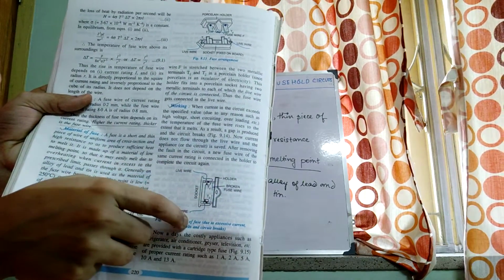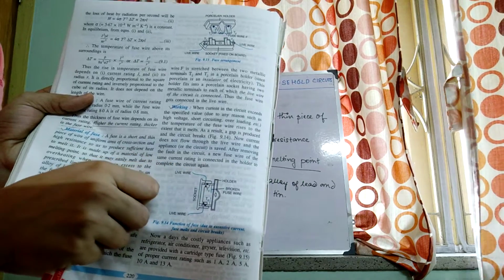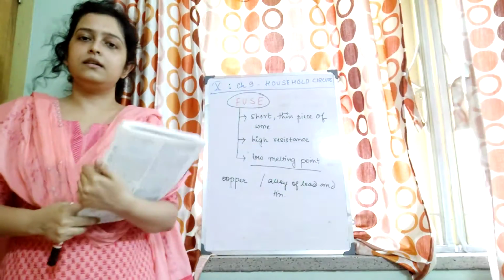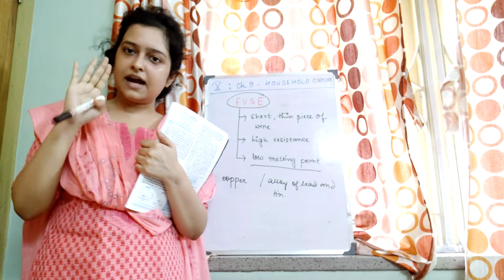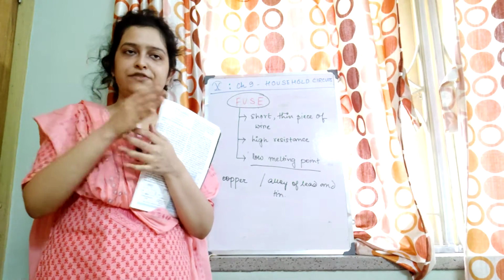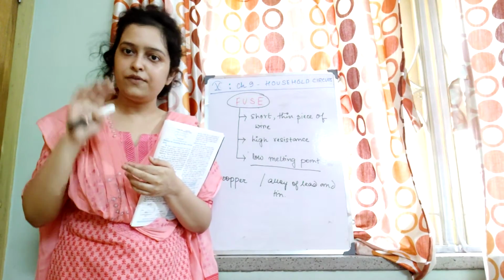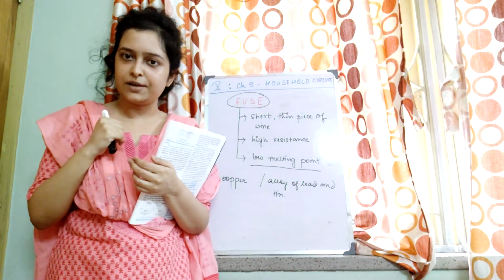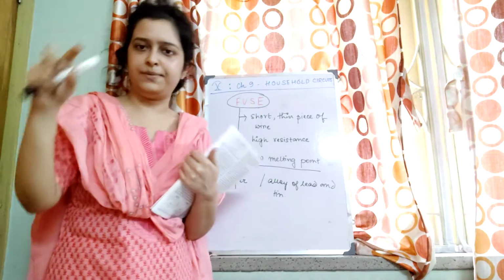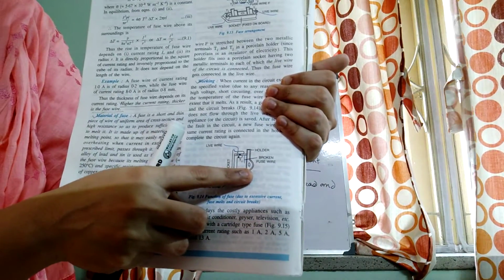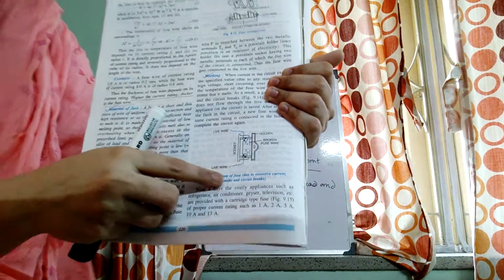Now what will happen? Live wire, fuse is connected also to the live wire. Why? We will learn that also. Notice that current is flowing through the live wire. Now what will happen? Say when normal, that means current within the safety limit of the current specified in an appliance, say 5 ampere is a safety limit. So when current is flowing within that safety limit, it's passing through the fuse wire and completing the circuit. Fuse wire is not broken then. Current is flowing and passing through it.